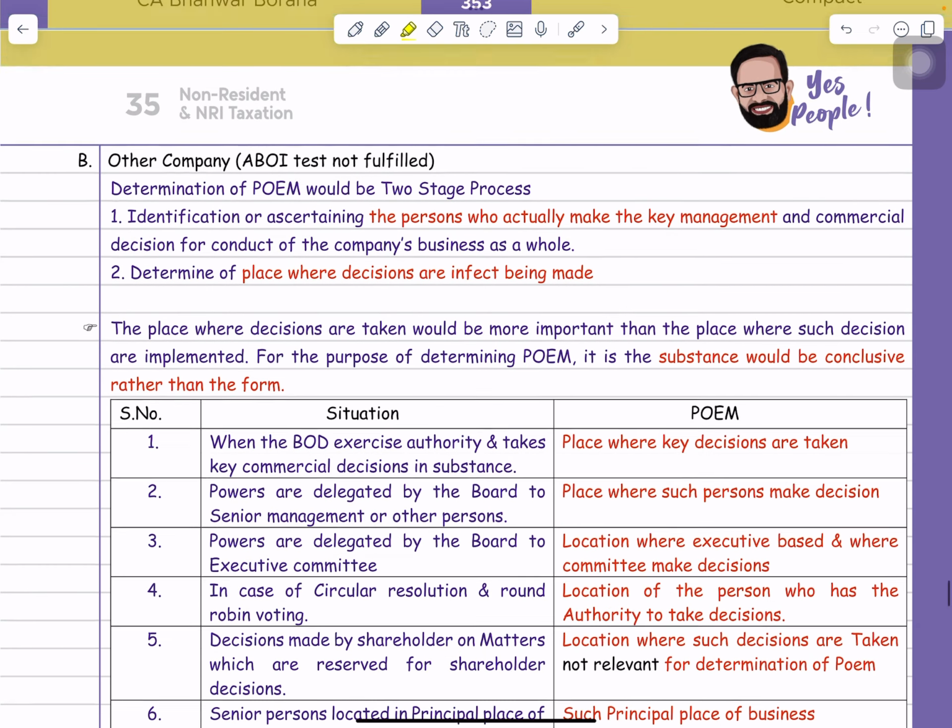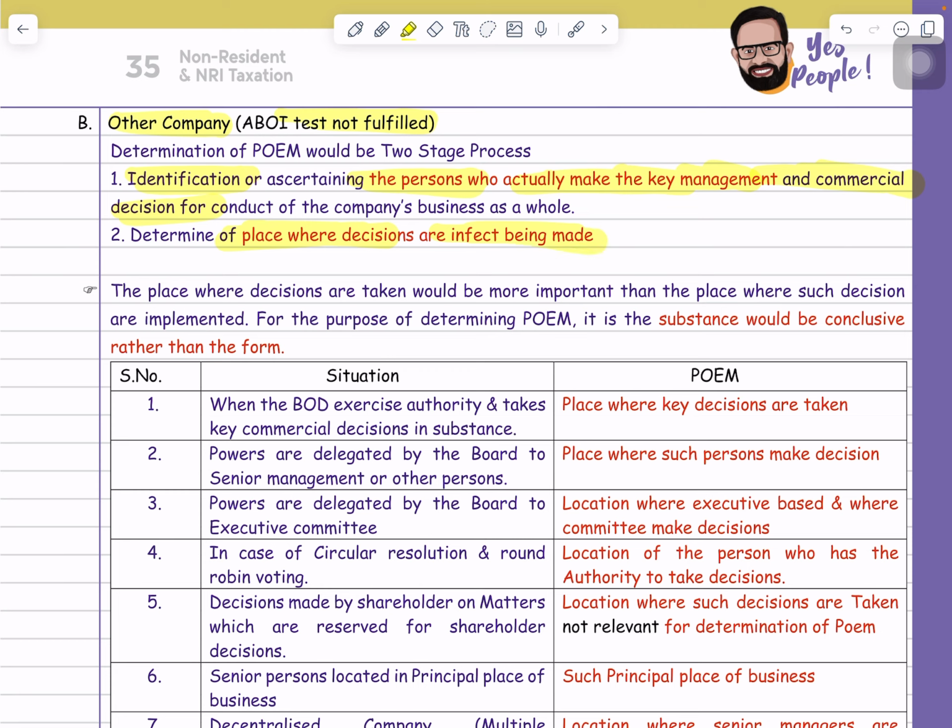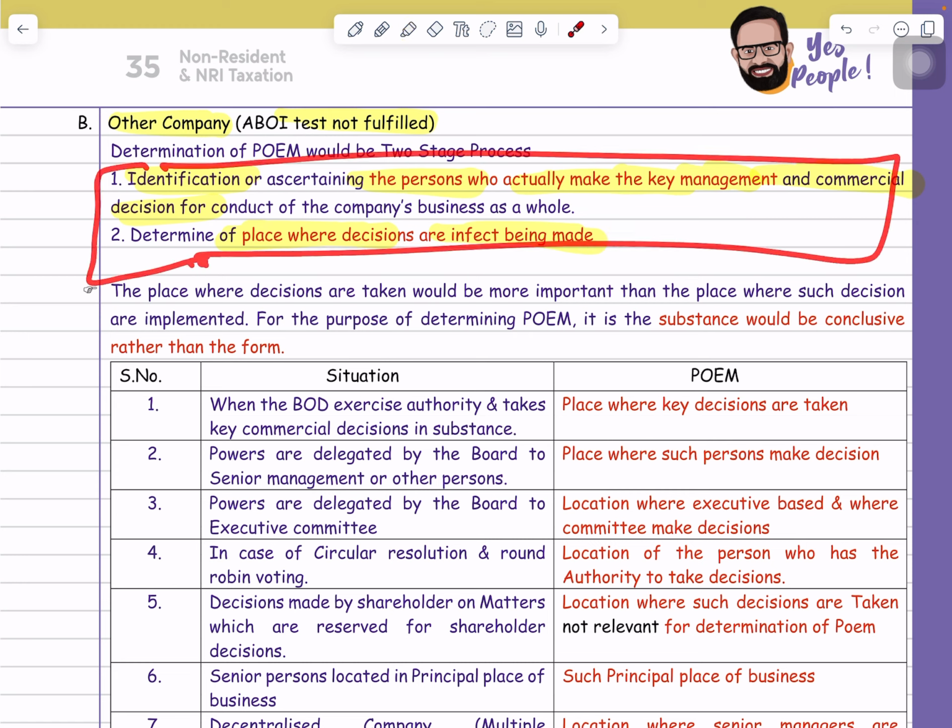Here this guideline says that suppose for another company, if the ABI test is not fulfilled, then there is a 2-stage process, and on the basis of the 2-stage process you will determine the POEM. First stage is you have to identify or ascertain the person who actually makes the key management or commercial decisions of the company. Means first determine who is the actual person making the decision, and second is you have to check from the place where decisions are in fact being made, from which place that person is making the decision. Means on the basis of this 2-stage process you will determine whether POEM is located in India or outside India.